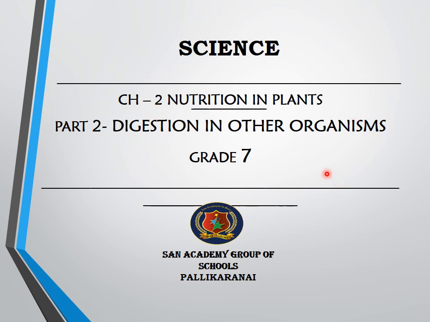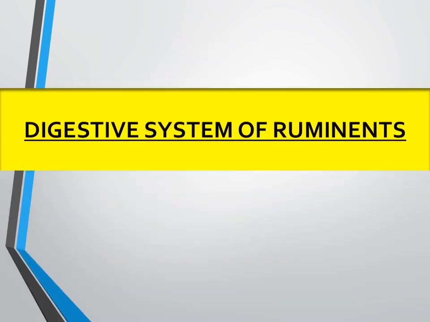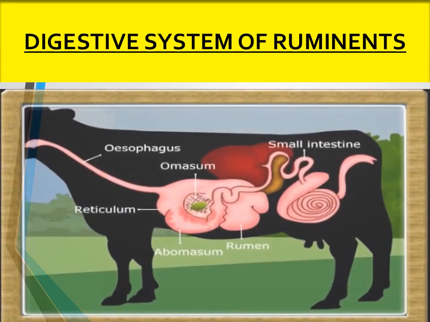Science grade 7, chapter 2, nutrition in plants. This is part 2 video. In this video we are going to see the digestion in other organisms, that is, the feeding and digestion in grass eating animals. First, we will see the digestive system of ruminants, and then the unicellular organism, that is amoeba.